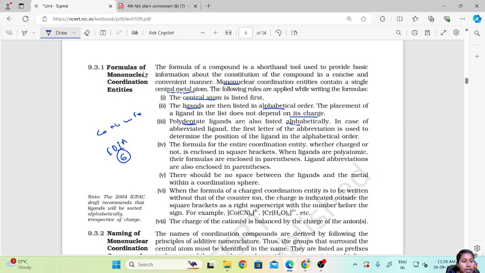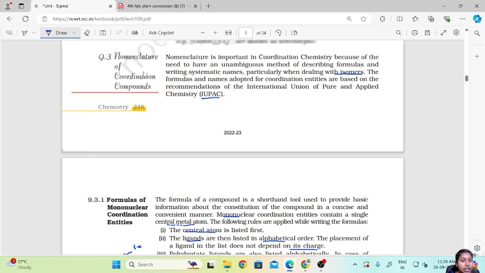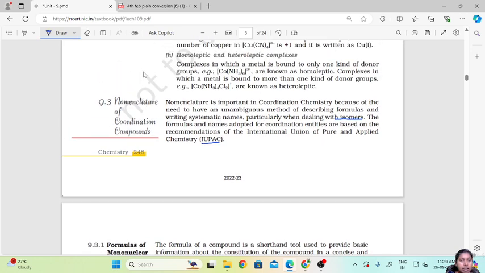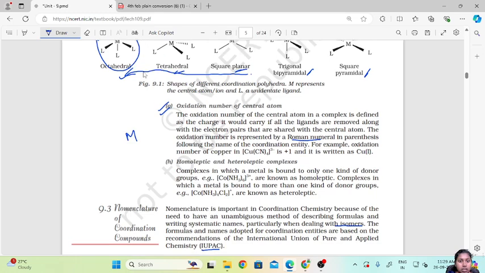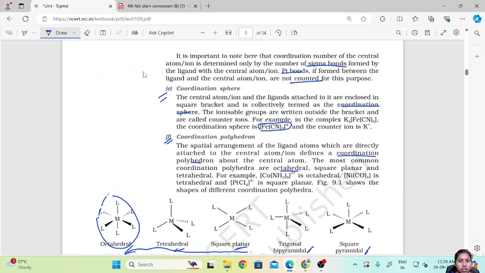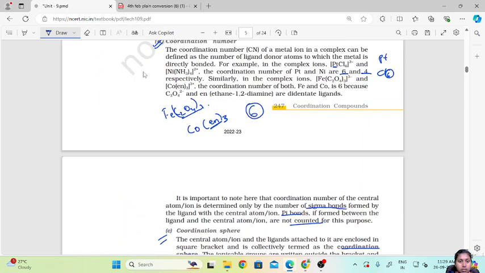Abbreviated ligand means, for example, ethane-1,2-diamine.